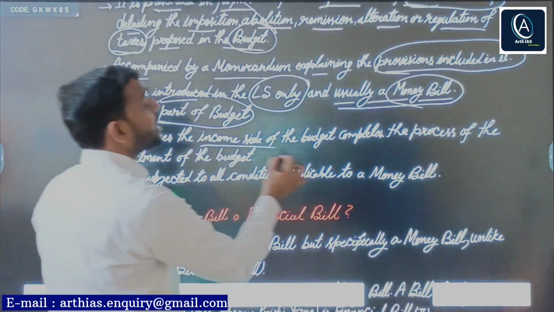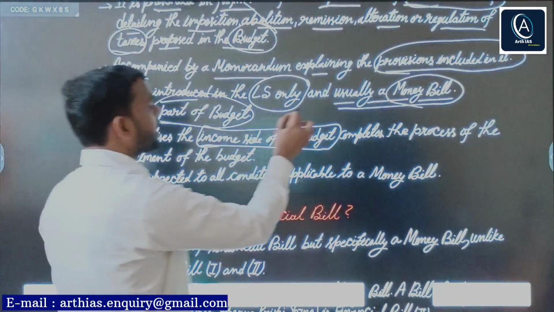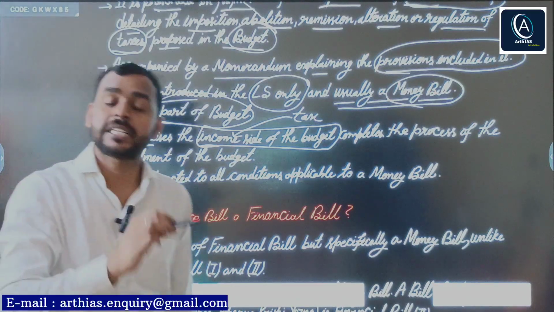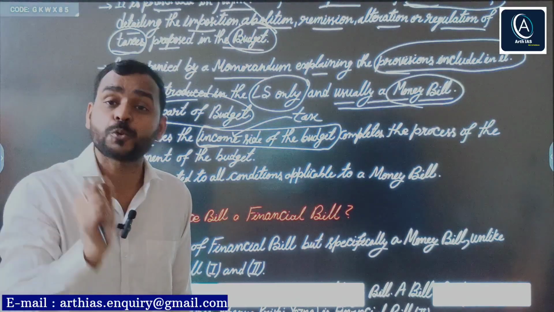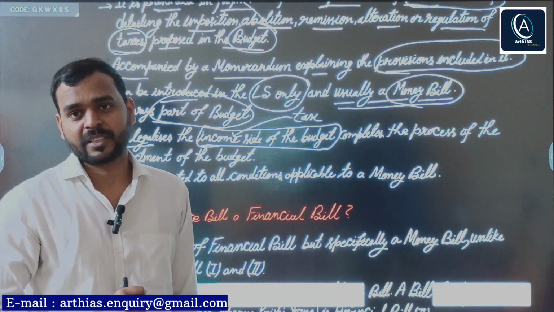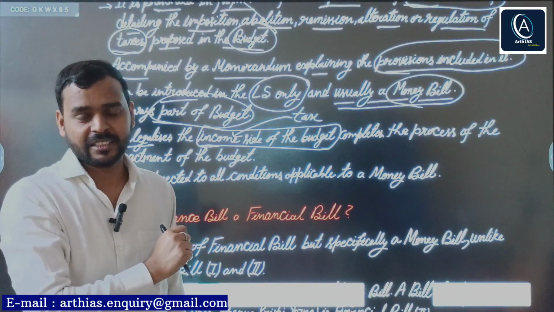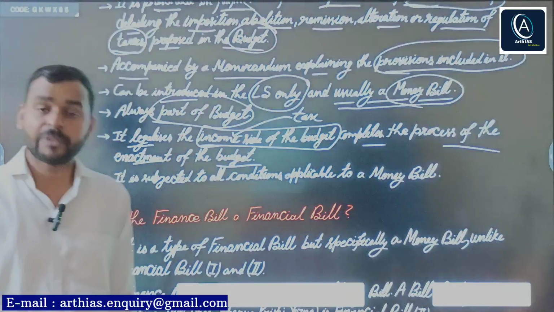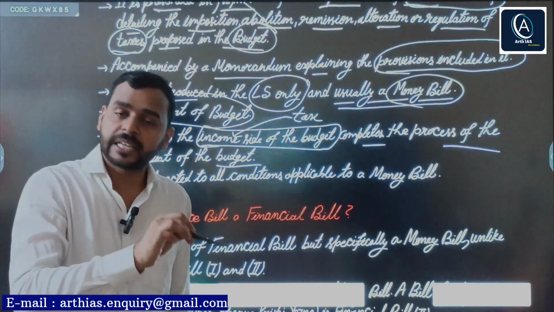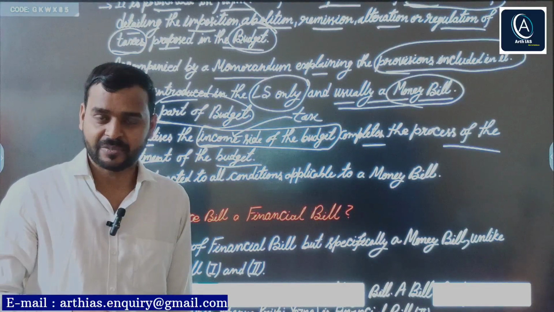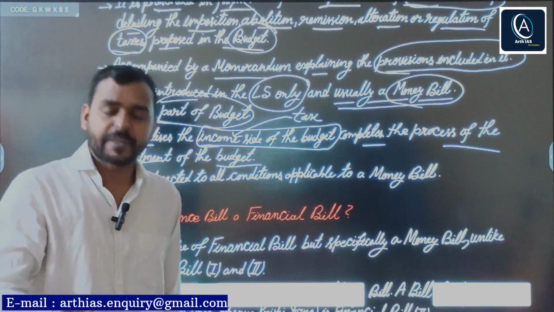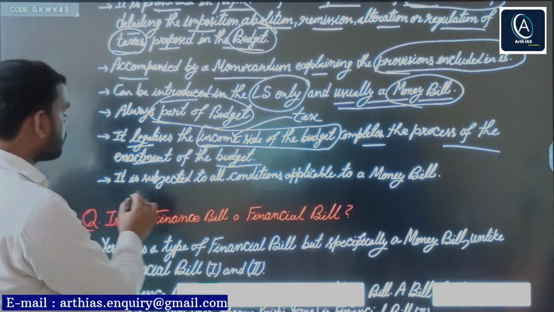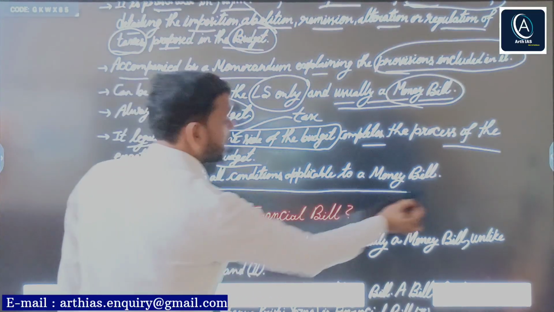It legalizes the income side of the budget. For example, tax. What is tax? In simple terms, it is the most significant source of revenue for the government. So it is the income side of the budget. It completes the process of the enactment of the budget. Simple. When the finance bill is passed and gets the assent of the President, it becomes a Finance Act. For example, this year's finance bill has become or will become Finance Act 2025. It is subject to all conditions applicable to a money bill.